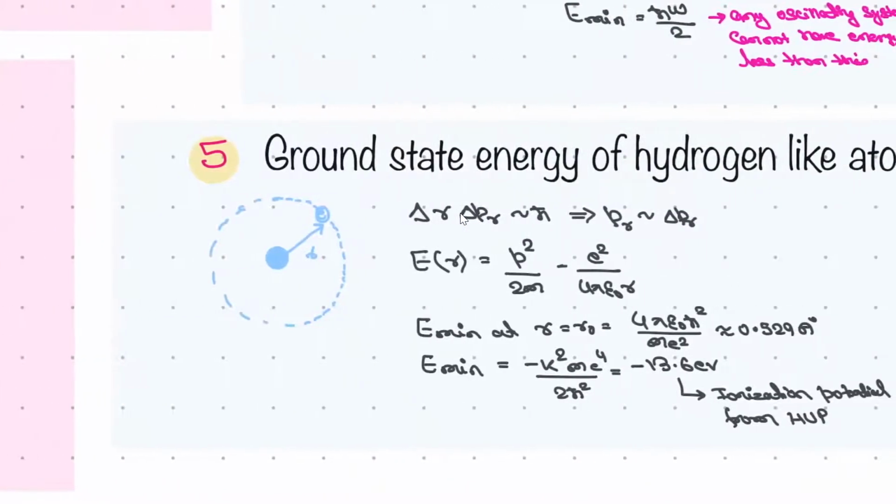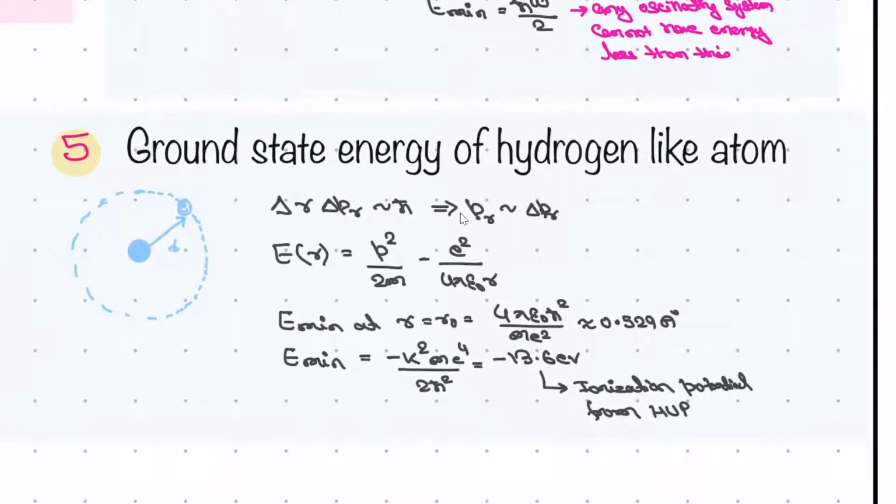Again, you can predict the ground state of the hydrogen atom, just like we have taken the energy of the oscillating system, right? Same here, delta R into delta PR will be H cross, right? ER you have maintained. You can find out the E minimum. It will come at R equals to R naught, right? This is, you know, the ground state radius function. If you put it here, you will get the E minimum, right? So minimum energy will not be zero here, right? It will be minus 13.6 electron volt, right? So it is for the hydrogen-like atom. If you put Z square by N square, it will give the hydrogen-like atom. So it's up to you how you are writing these things.